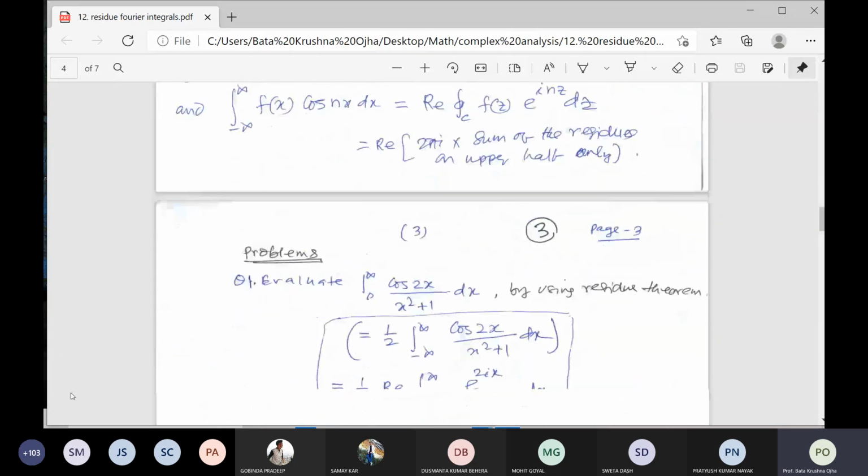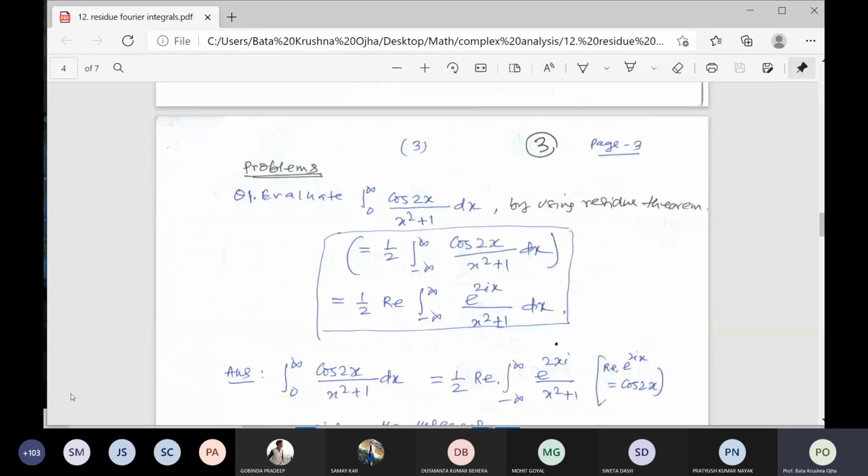So this integral is equal to half of the integral from minus infinity to infinity of cos 2x over x squared plus 1 dx, which is half the real part of the integral from minus infinity to infinity of e to the power 2ix over x squared plus 1 dx. This is the important line for this problem.